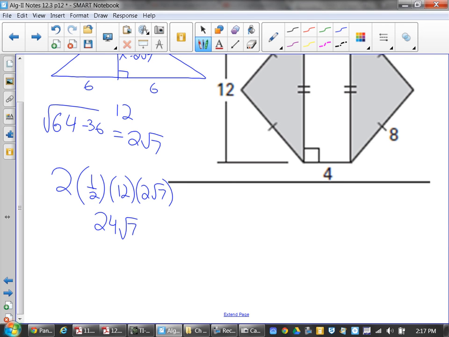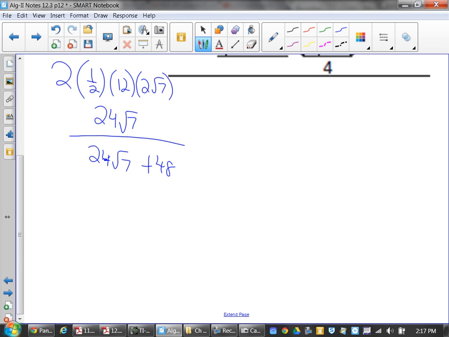The total area would be the 2 triangles, and what am I missing? The rectangle. That gives me my geometric probability. What I have to do is make sure I use the fraction bar so I don't screw it up. It's not a very difficult thing to look at. It's just a matter of remembering how to set up some of the triangles. That's all.